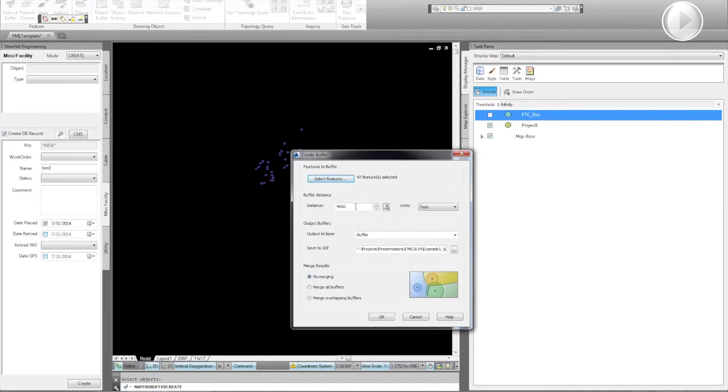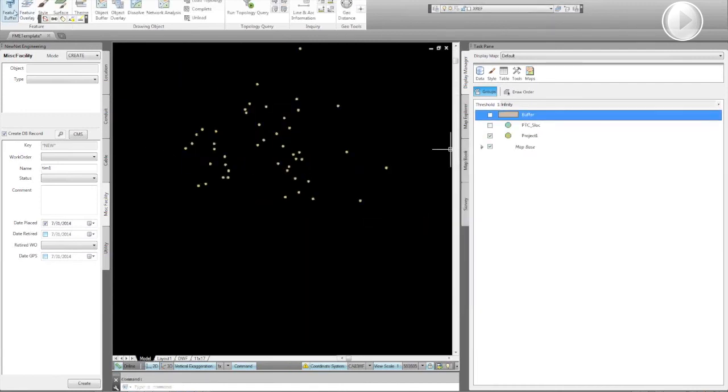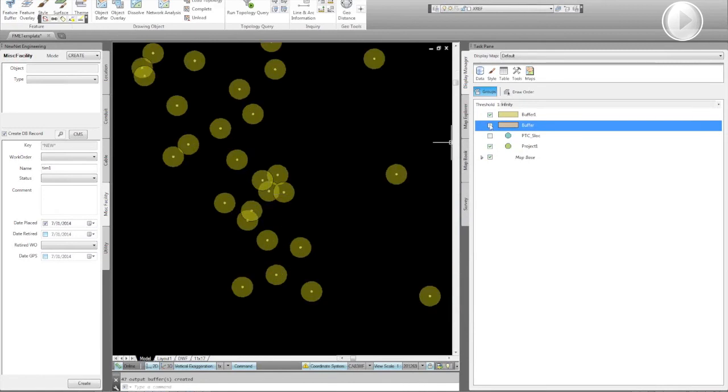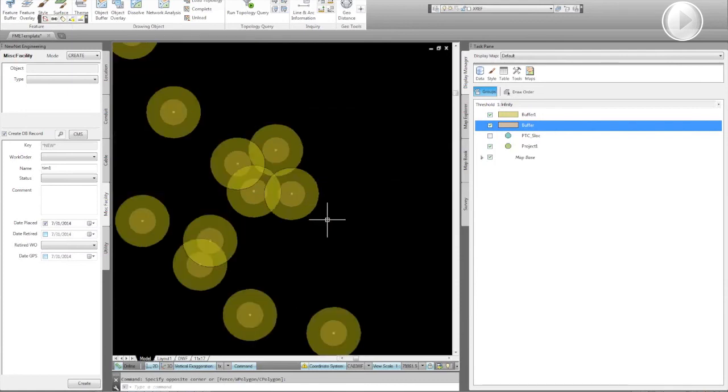And so to say for that first one, we wanted to go from 2,500 feet to 5,000 feet. So on the short end, 2,500 gives us that buffer, and then do that again. And so what we need is the band that's in between these two buffers. So we want to eliminate this middle area, basically create a donut.